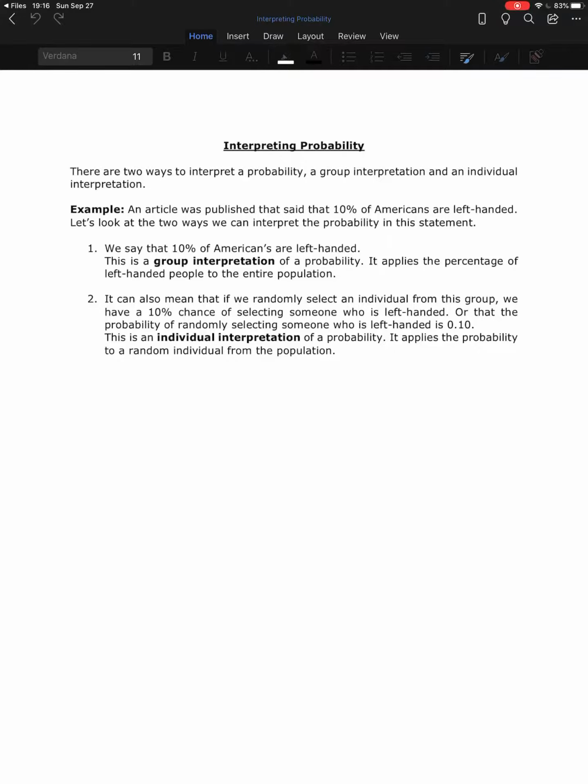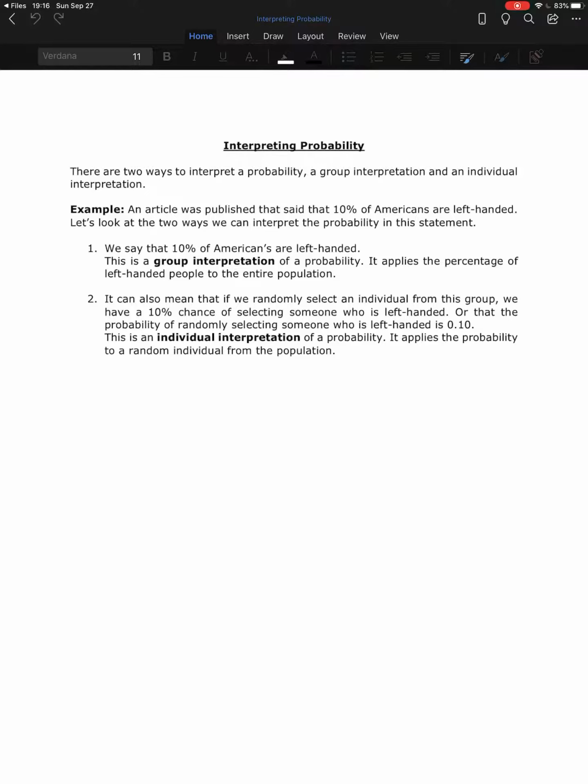So the last thing we're going to talk about in this section is how we interpret probability. There are two different ways to interpret probability. There is a group interpretation, which is what we commonly use, and then there's an individual interpretation, and this is the one that we are actually going to rely on a little bit more in terms of probability as it relates to statistics.